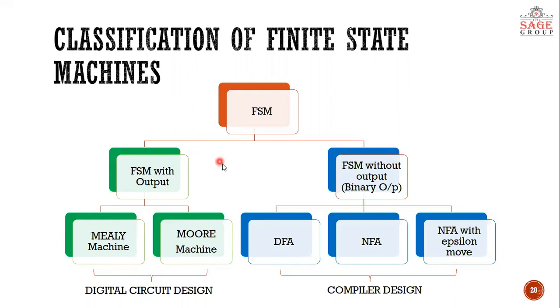Now this blue side of this classification has its application in compiler design. So being a computer science student, you have to study it in depth. So this is about classification of finite state machine. I hope you got this concept.